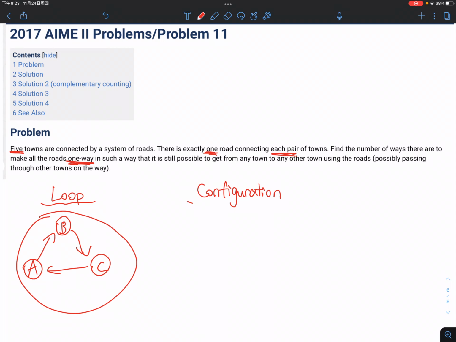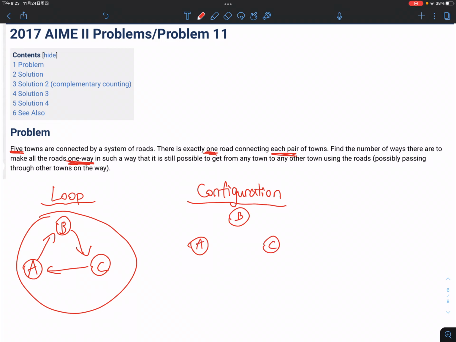And configuration. This word might sound very high skilled, but in this question, it only means the structure of the roads. Like, in what kind of combination can the 5 towns be connected by the roads? So let's use an example again.